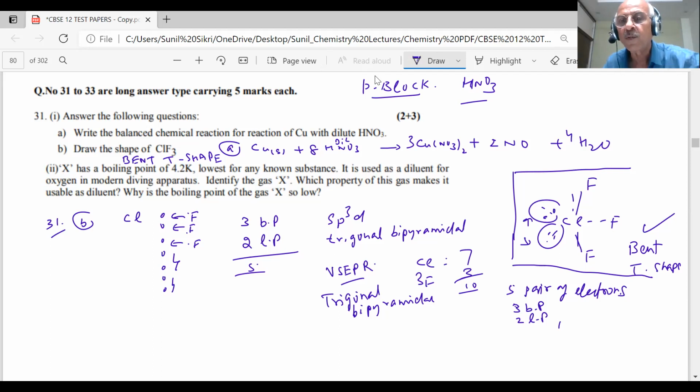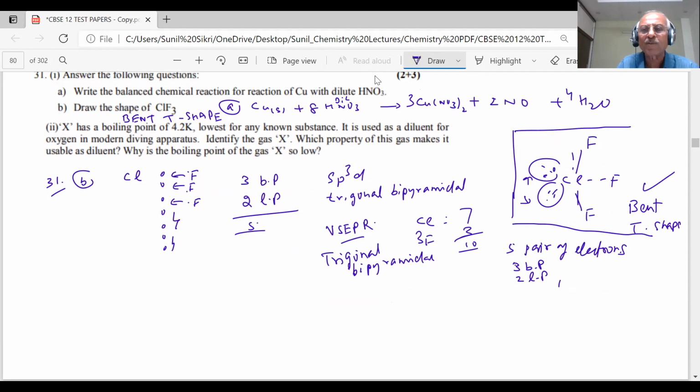Tell me, is it clear to you? Yes. Why do I talk so much, student? Why do I explain so much? Because students know the answer. They may write something else in the paper, which is not required, and it will not be written for the final answer. This is our class. This is where I try to explain in depth. You don't have to write everything which I am saying. Only the final answer will be written as per the 1 mark question, one line, one word. This is our rough work, whatever we are doing. Don't write so much in the paper. Got my point? If it is a 1 mark question, I can't give so much information. Okay, yes, sir. Next question on the screen.